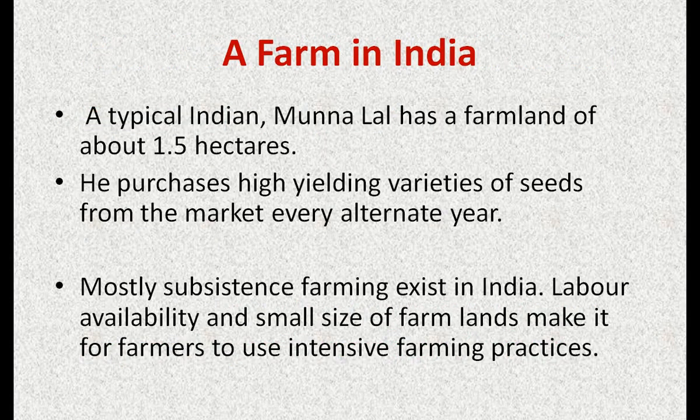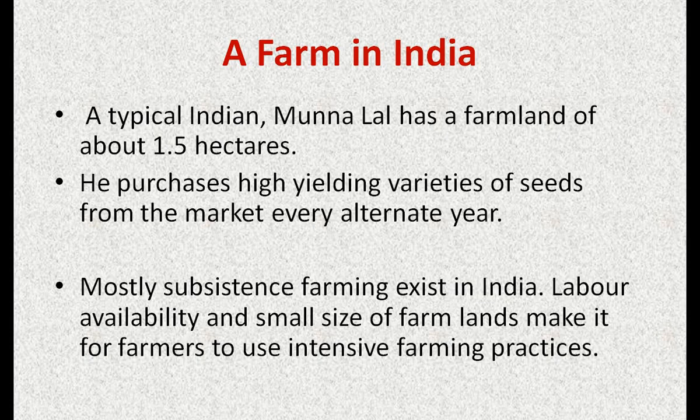Understood? Yes. Now, in your NCERT book, a comparison is given between the farm system in India and the farm system in the USA. It is given that there is a small village, Adilabad, in Ghazipur district of Uttar Pradesh, and here Munna Lal is living, who is a small farmer, and he has farmland of about 1.2 hectares. His house is in the main village. He purchases high yielding varieties of seed from the market every alternate year. This point shows that in India the farmer has a small plot of land.